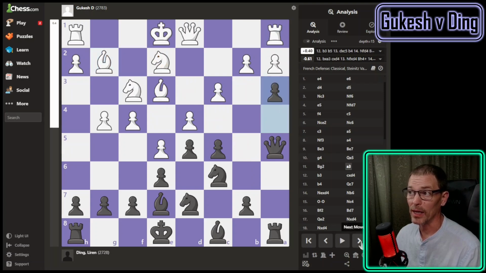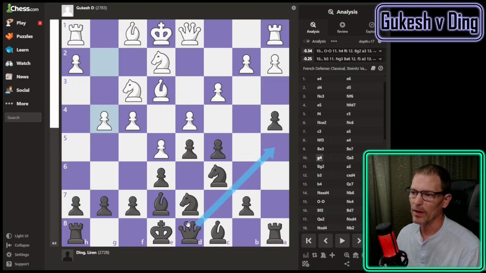He played A3, which wasn't great because you can just push past. And now that pawn's not going to go anywhere for a long time. So I don't really understand A3. Okay, just backing up right here. Again, he might have played queen to A5 with the intention of playing A3. I don't know. But when he did that, and I tried to figure out why, it looked like he was protecting B5. That seemed obvious to me.